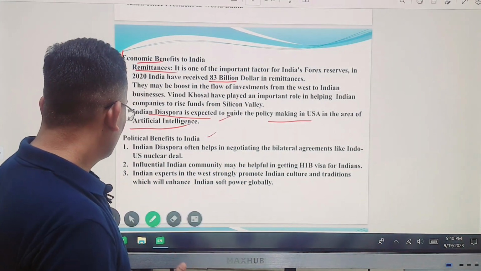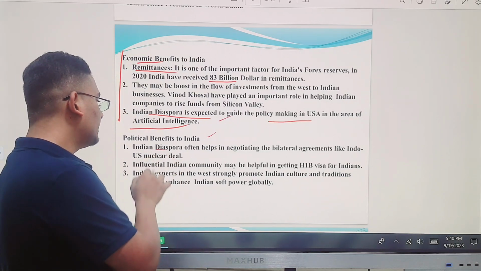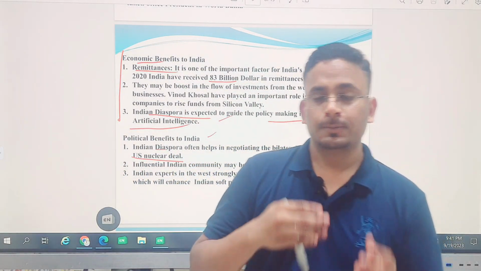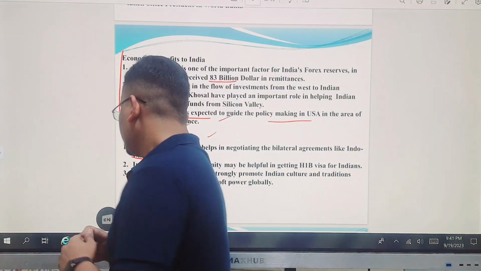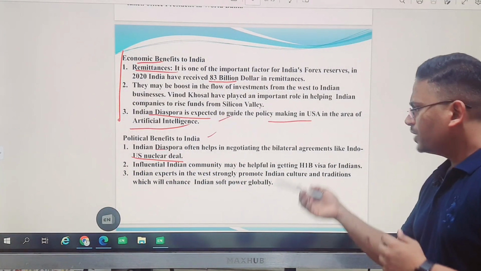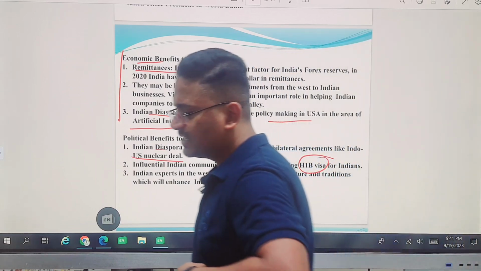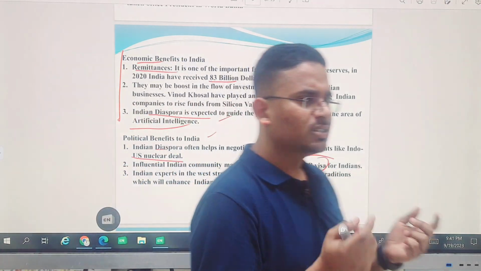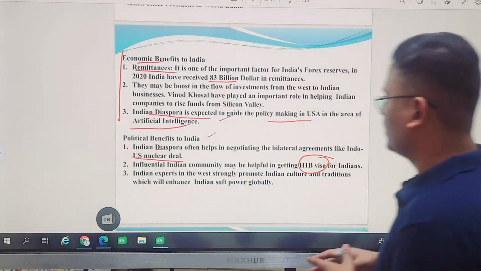One particular agreement where the Indian diaspora helped India is the US nuclear deal, which was signed in 2007 under the leadership of Manmohan Singh and Barack Obama in America. Then second, the influential community will help us to get visas. That doesn't mean they will start supplying visas for India, but the process becomes a little bit easier. That's it, nothing else.